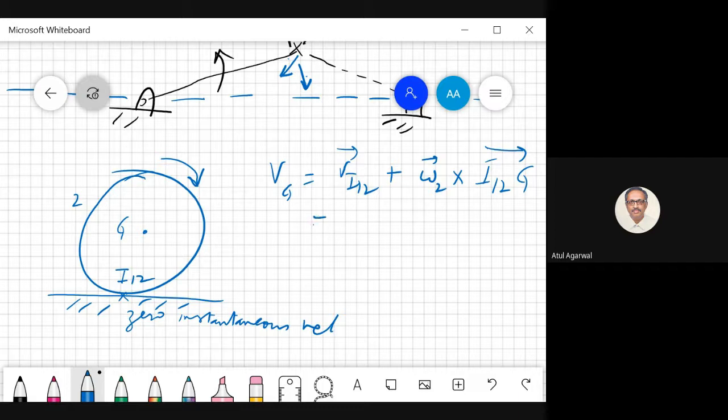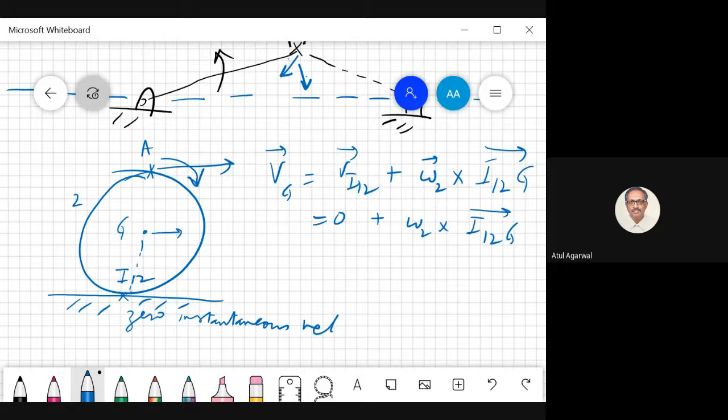So this is 0. So you directly get the absolute velocity of point G. And this velocity has to be horizontal as this line is vertical. So choosing zero instantaneous velocity helps. If you assume the body is rotating about this axis, then you immediately get the absolute velocity. What is the absolute velocity of this point A?